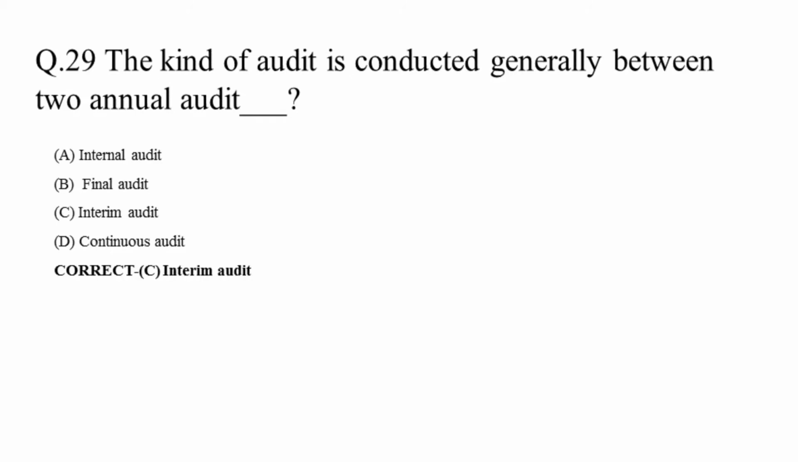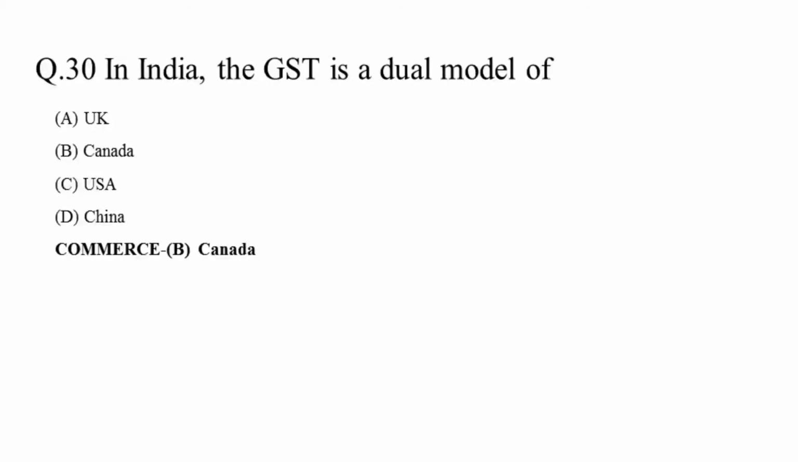Question 29. The kind of audit conducted generally between two annual audits is internal audit, final audit, interim audit, continuous audit. Correct answer is interim audit. Question 30. In India, the GST is a dual model of UK, Canada, USA, China. The correct answer is Canada.